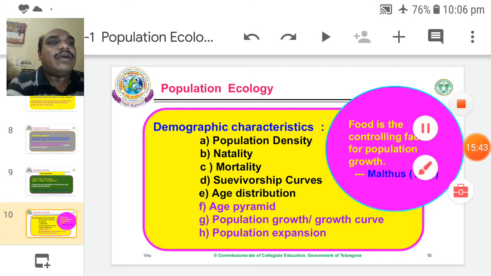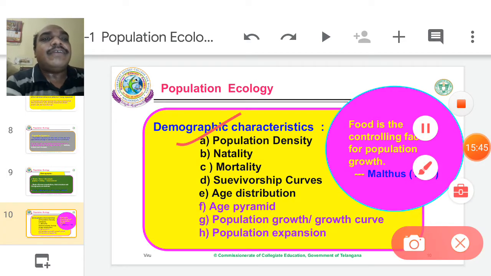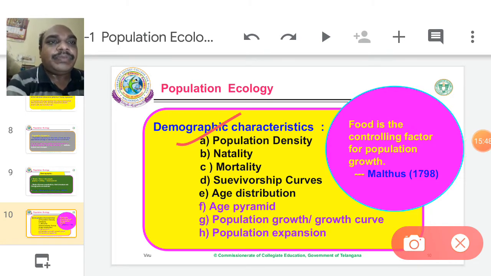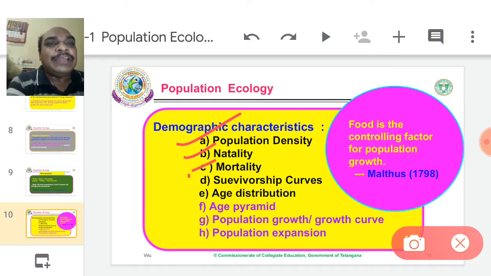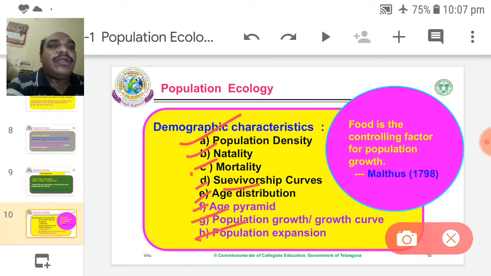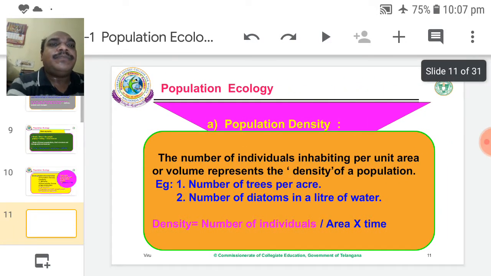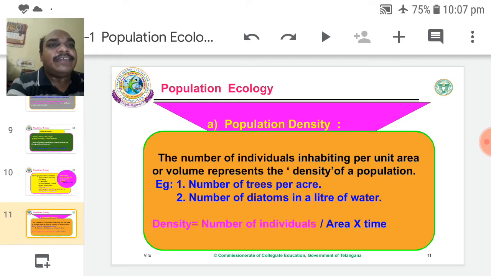Now the characters of demography. The first one is population density. Second one, natality. Third one, mortality. Survivorship curves. Here is some spelling mistake. Survivorship curves. Age distribution, age pyramid, population growth or growth curves, and population expansion. Now let us discuss one by one. The first one is population density.